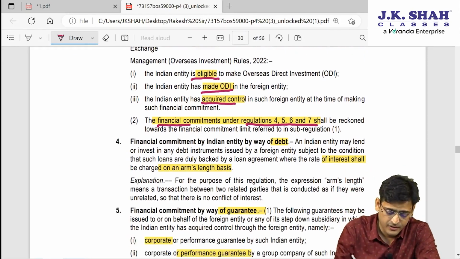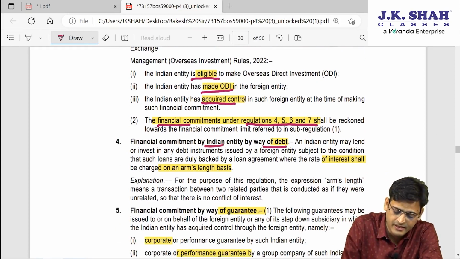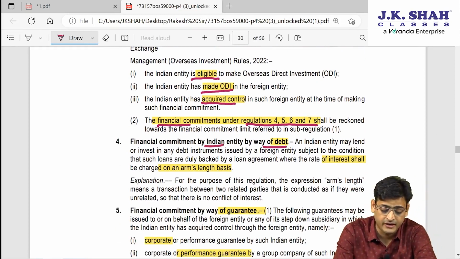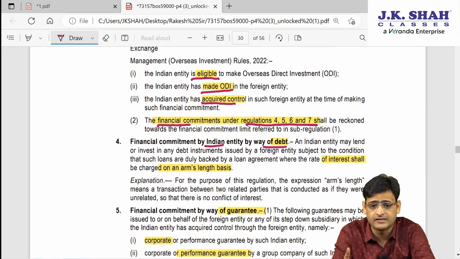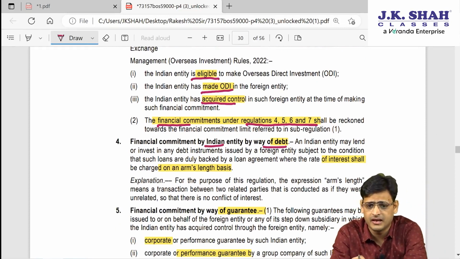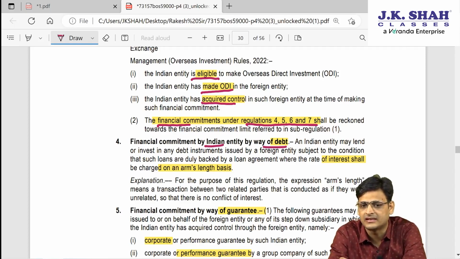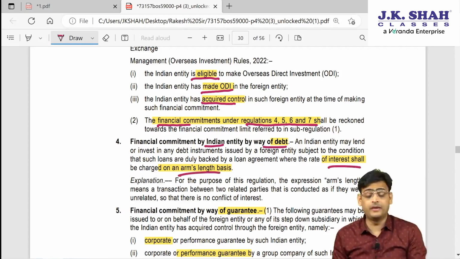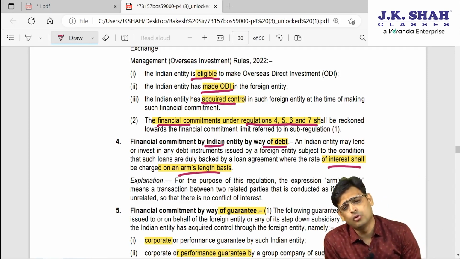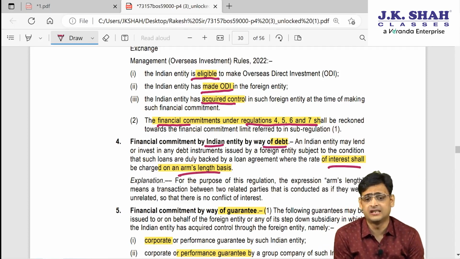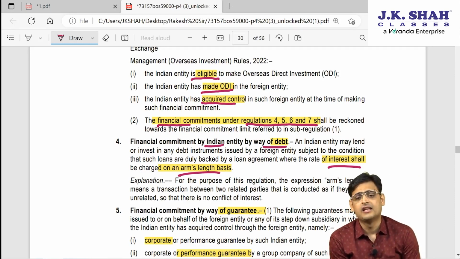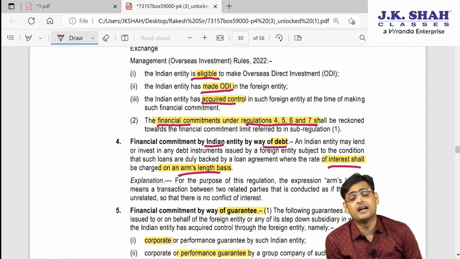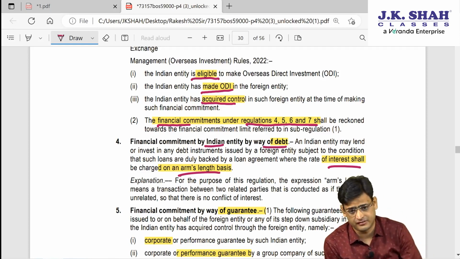So now one by one, let's say an Indian entity is making investment by way of debt. The first point is that whenever you are making an investment in a foreign entity by way of debt, what will they give you? They will give you interest. This interest should be at arm's length price. You must have studied this many times in direct tax also. What is arm's length price? Arm's length price is the price at which unrelated people do the transaction.